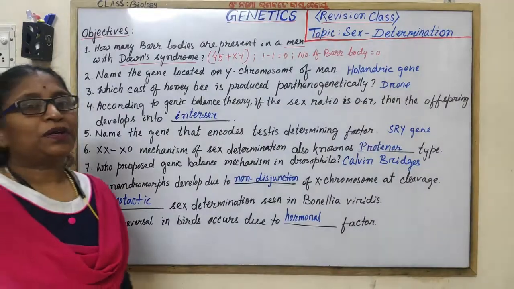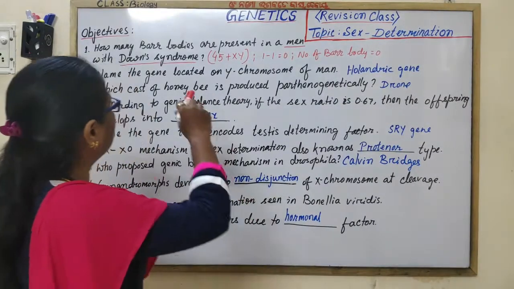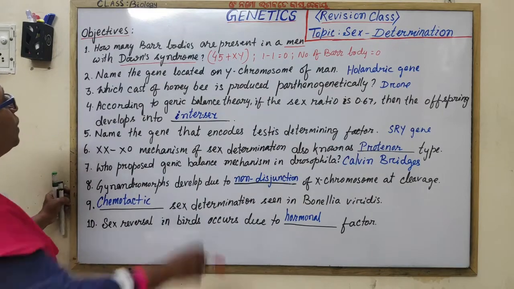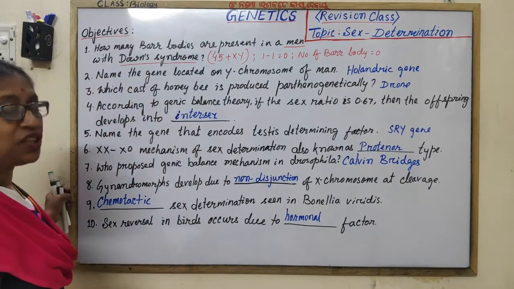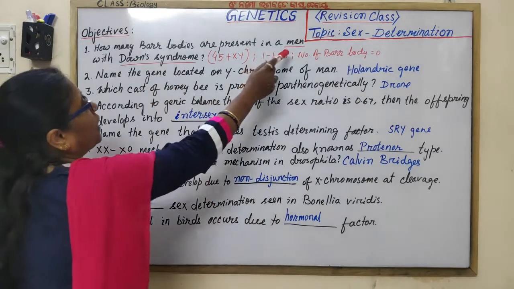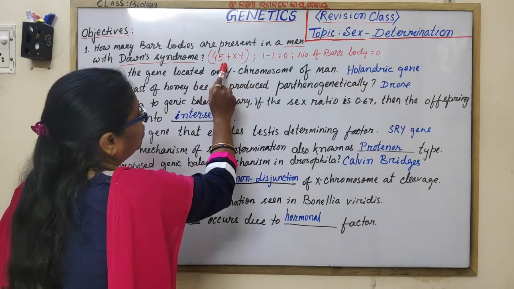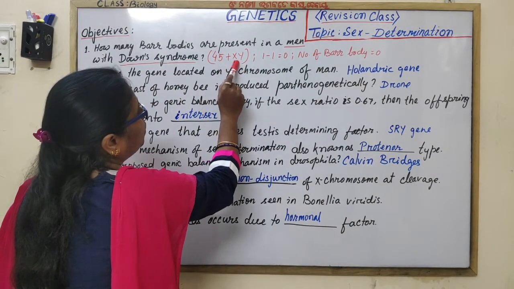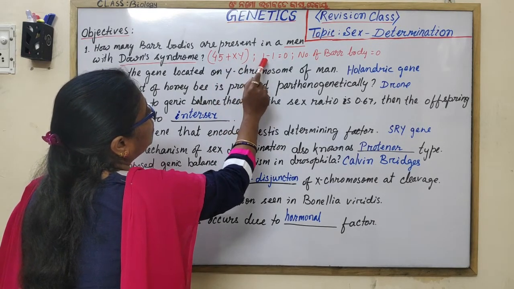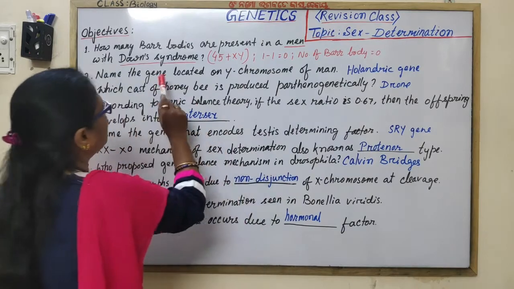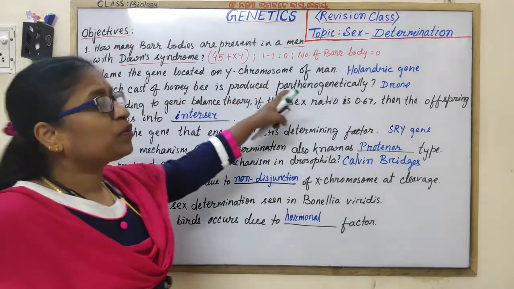Okay, what we have discussed, the objectives, some are written over here. Write down. How many bar bodies are present in a man with Down syndrome? Down syndrome man is having the chromosomal complement 45 plus XY. That means X chromosome number is 1 minus 1 equal to 0. No bar body. Name the gene located on Y chromosome.